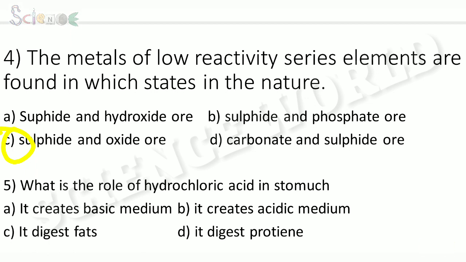Fifth question, what is the role of hydrochloric acid in stomach? Options are option A, it creates basic medium, option B, it creates acidic medium, option C, it digests fat, option D, it digests protein. The correct answer is option B, it creates acidic medium.